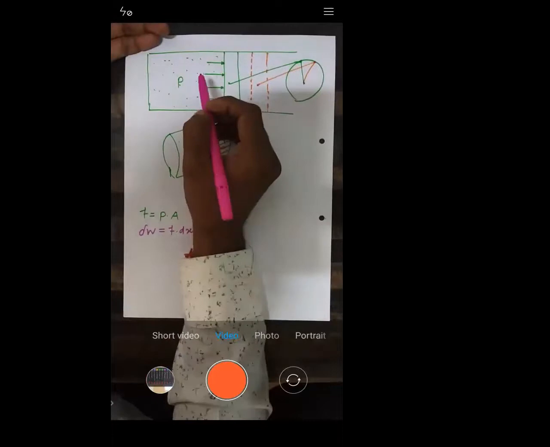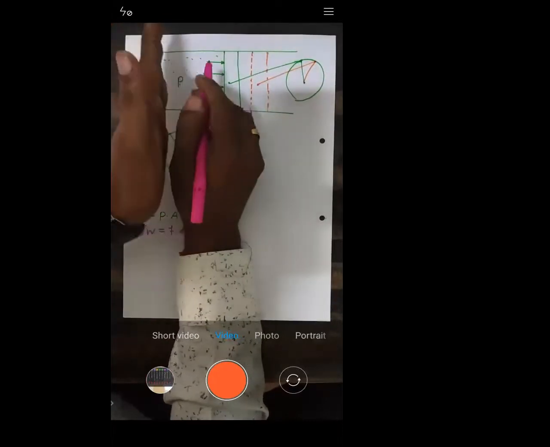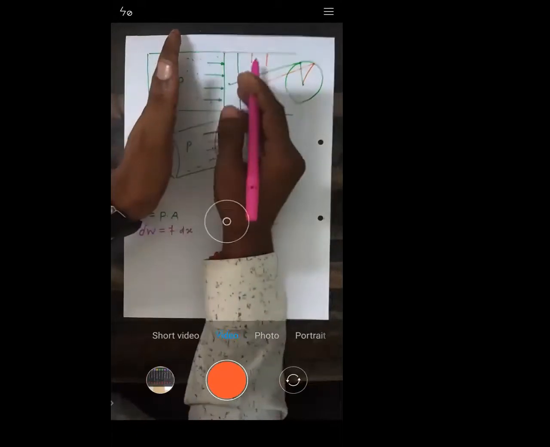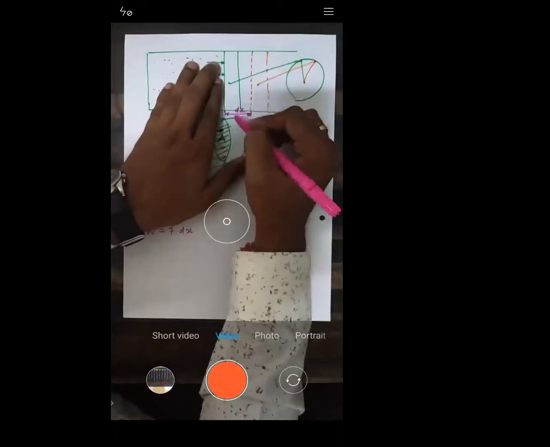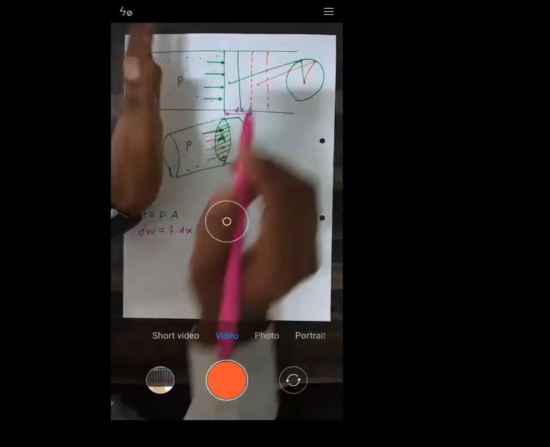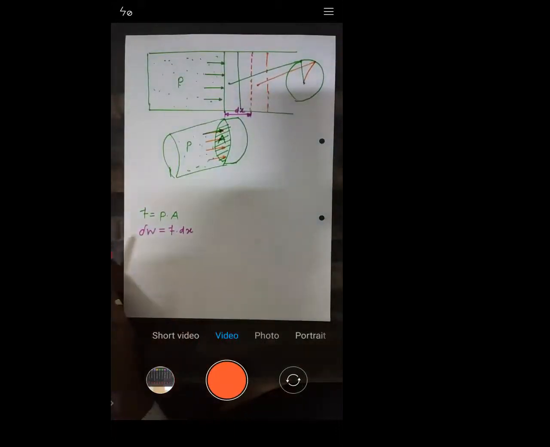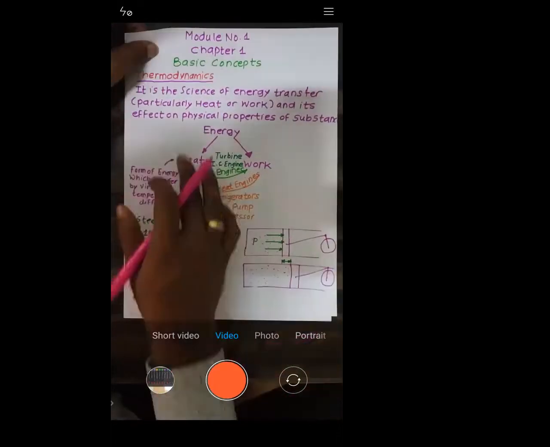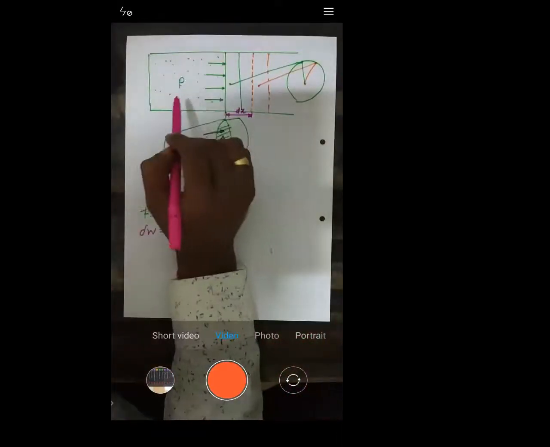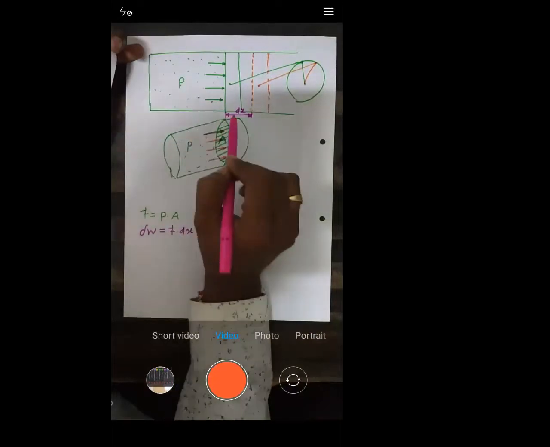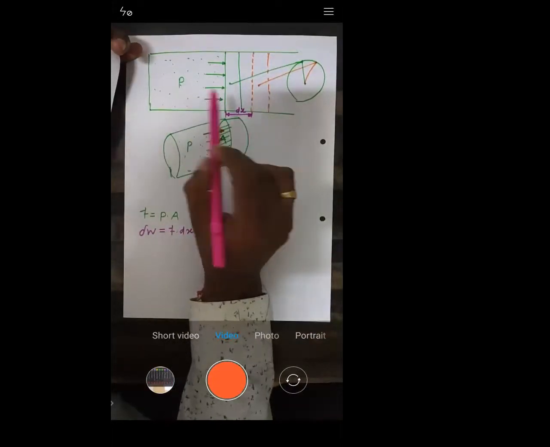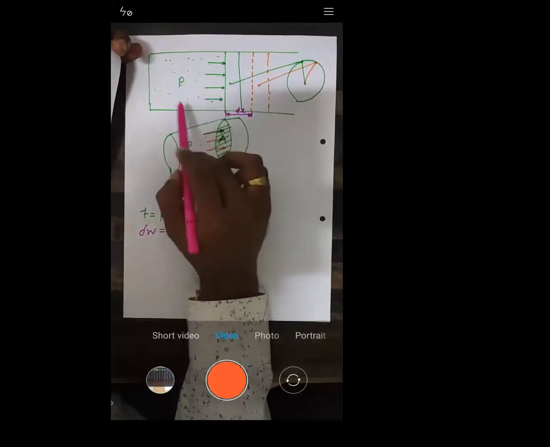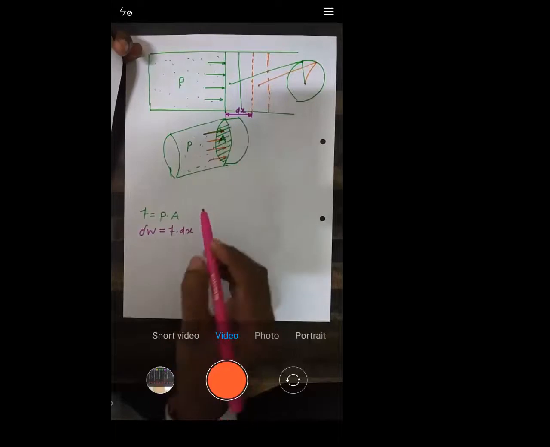So initially, whatever heat is present inside is utilized to run a piston. So the piston converts that heat into work. Is that okay? See, heat is a different thing. What we have inside is heat, and when this heat is causing the displacement of the piston, that means from heat you are converting into work.